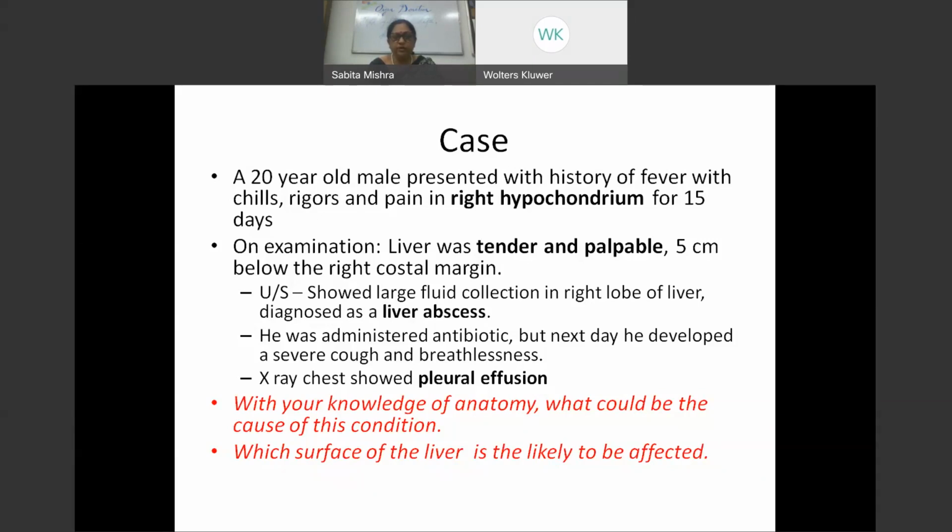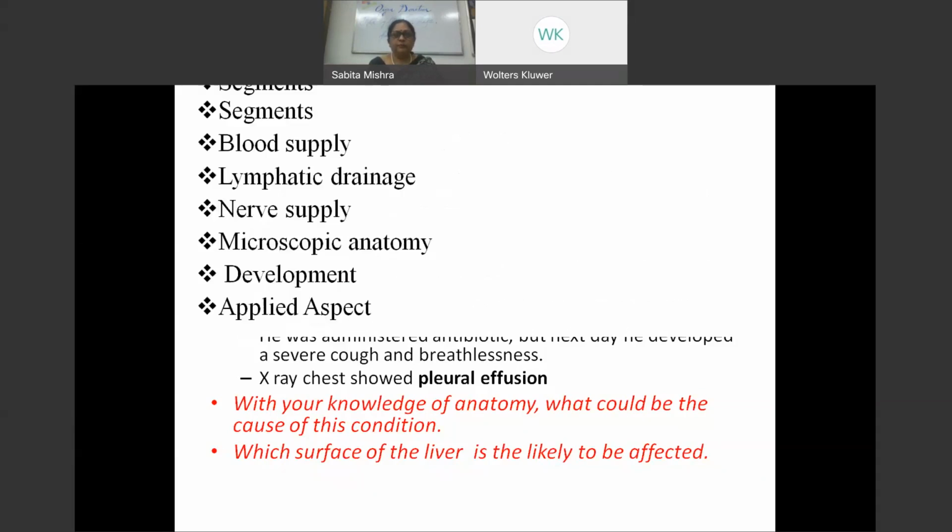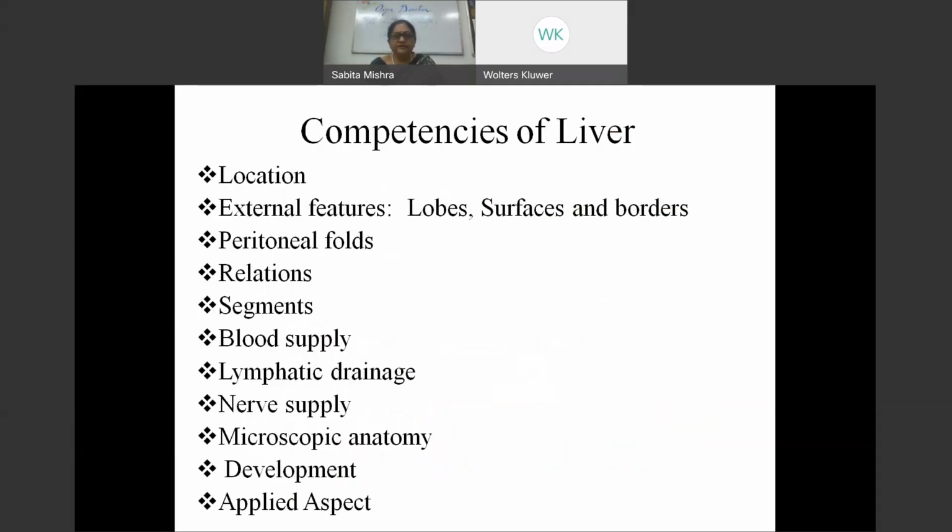Now, with your knowledge of anatomy, what could be the cause of this condition? What are the surfaces of the liver which are affected? That's what we are going to find out. Today's lecture would cover all this.